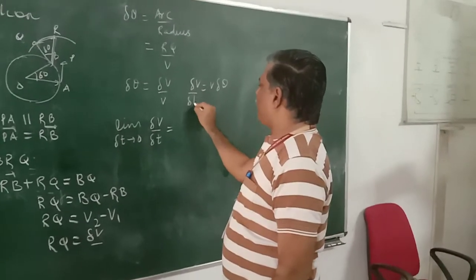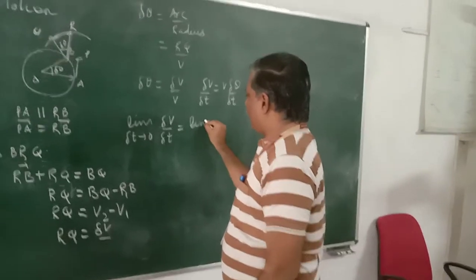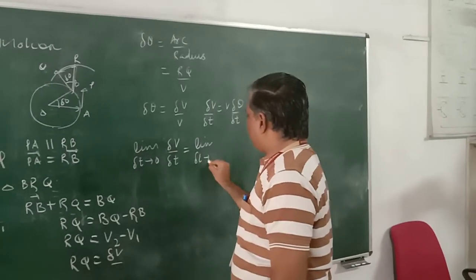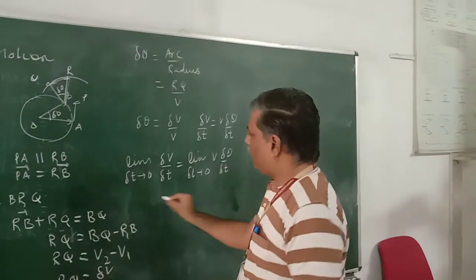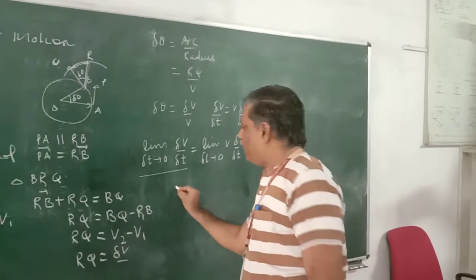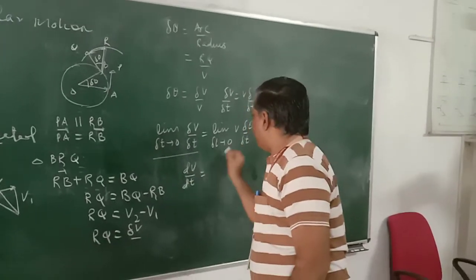This I am dividing by delta t. This also I am dividing by delta t. Again, limit delta t tends to 0, v delta theta by delta t. This one is dv by dt, the rate of change of velocity with respect to time.